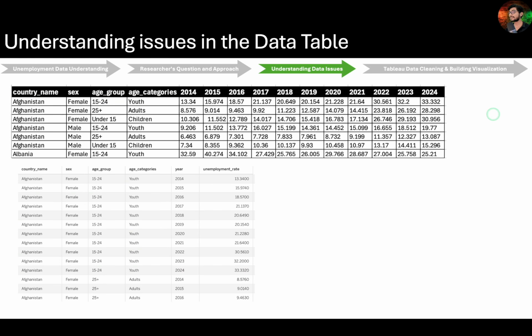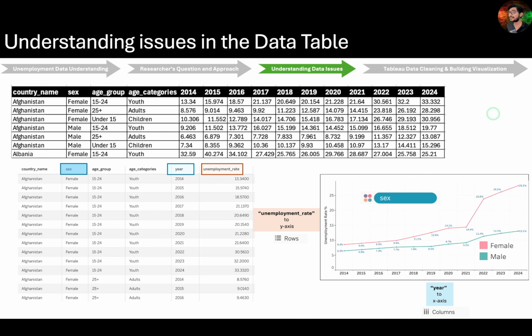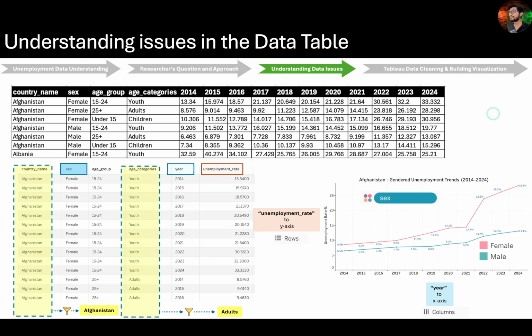Now that we have transformed the data and have all the necessary fields ready, we can begin building the visualization as outlined in the solution approach. We can now start placing the transformed year field on the x-axis and the unemployment rate on the y-axis. This will produce a basic line chart showing year-wise variations in unemployment. Next, add the sex field to the color shelf to split the line into two, one for males and one for females. And finally, put the age group and the country field on the filter shelf, selecting the adults category and a specific country, such as Afghanistan, to arrive at the final targeted visualization.